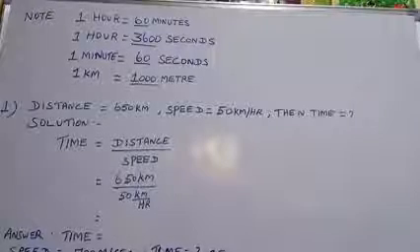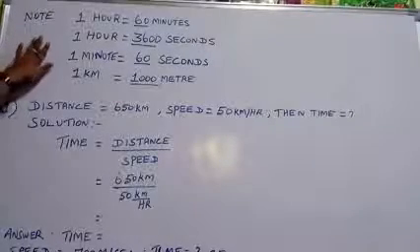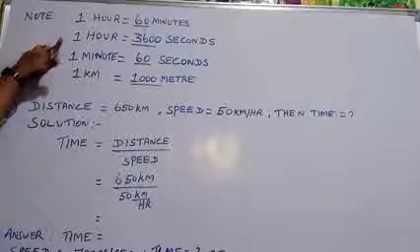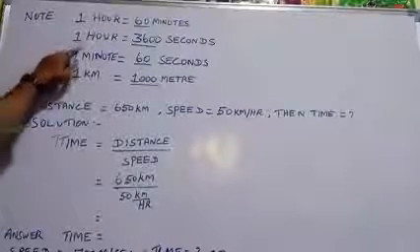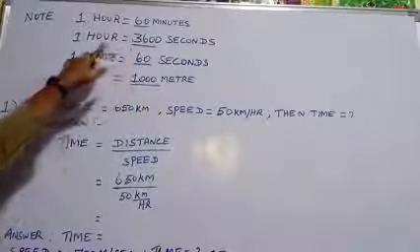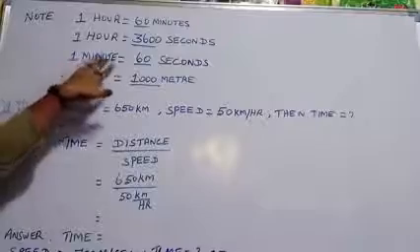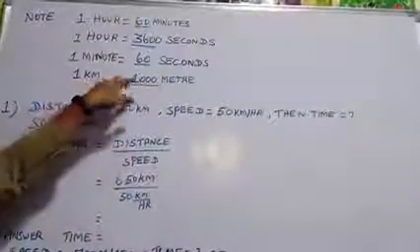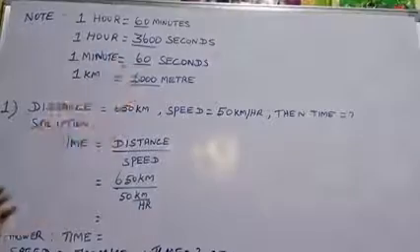First I give some results for you. 1 hour is equal to 60 minutes. 1 hour is equal to 3600 seconds. 1 minute is equal to 60 seconds. 1 kilometer is equal to 1000 meters.